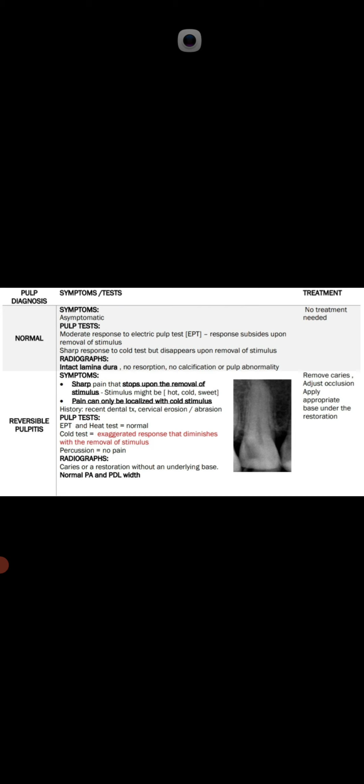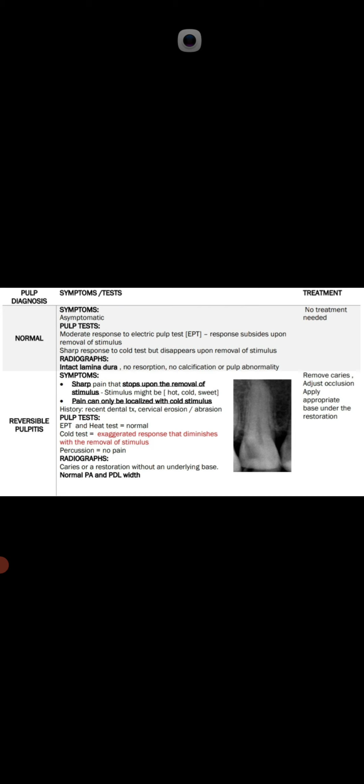Now come to reversible pulpitis. In symptoms, there will be sharp pain. It stops upon removal of stimulus. When we remove the stimulus, the pain will stop. The stimulus may be hot, cold and sweet. Pain can only be localized with cold stimulus because reversible pulpitis is diagnosed by cold test. A history of recent dental treatment, cervical erosion and abrasion will be there.